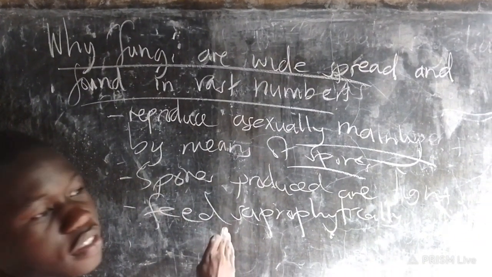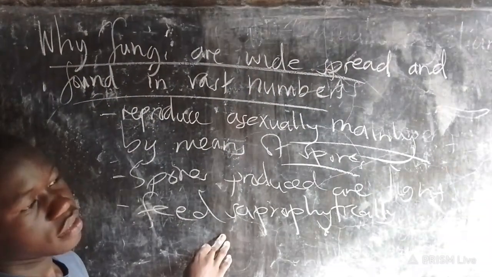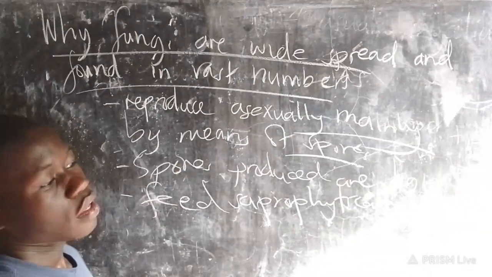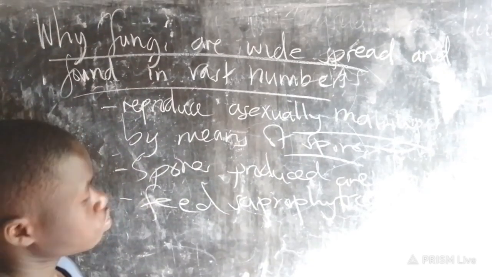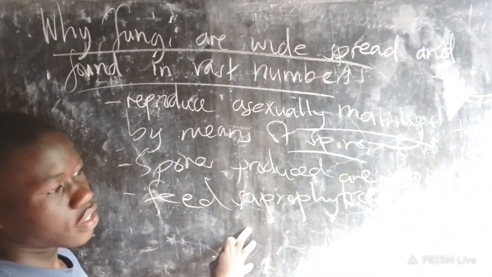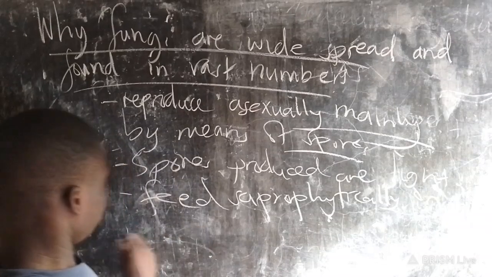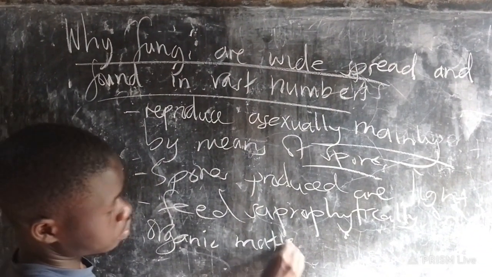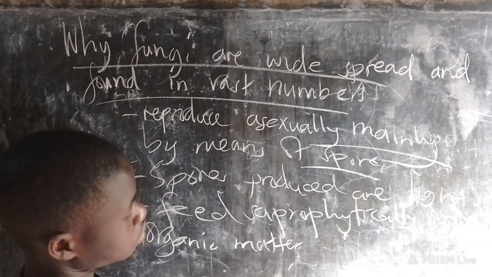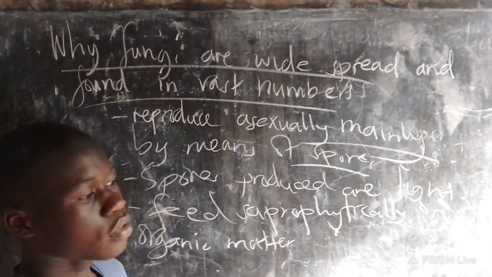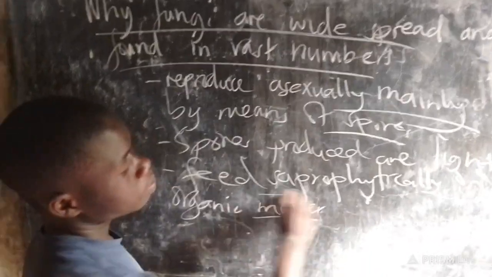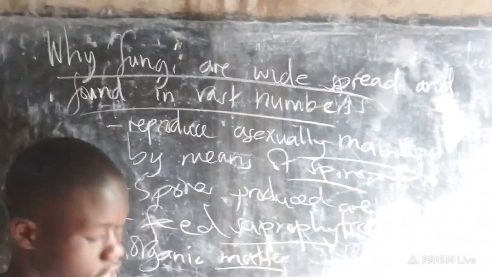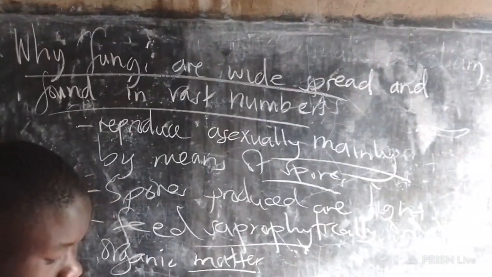Feeding saprophytically enables these organisms to feed on organic matter, which is plenty and already available. Therefore, they can easily multiply in numbers, and they exist in widespread and vast numbers.